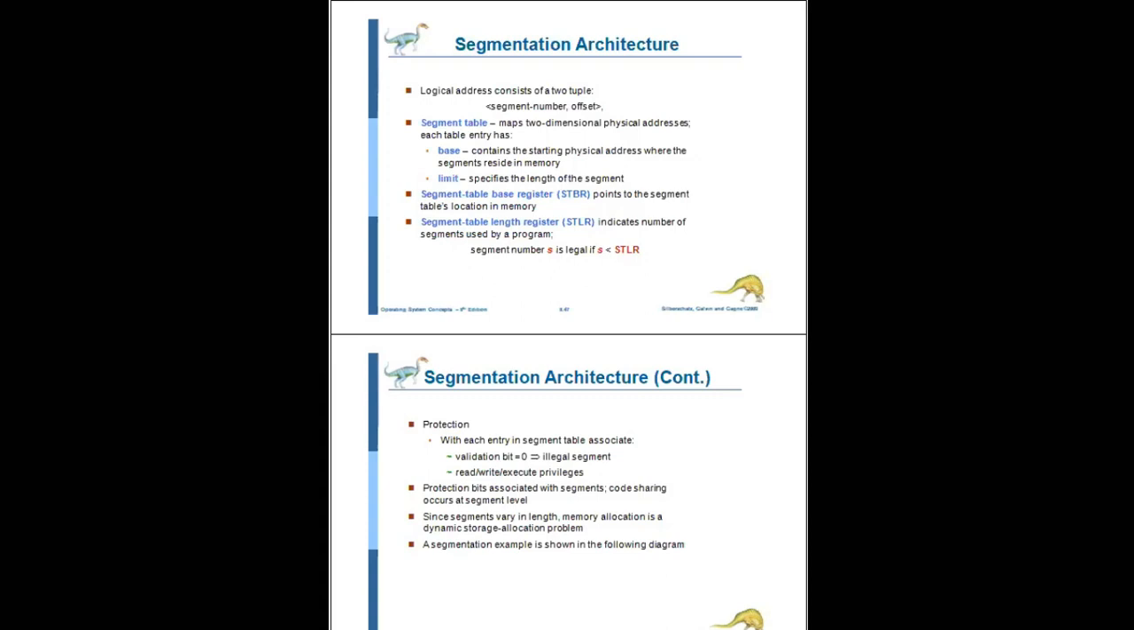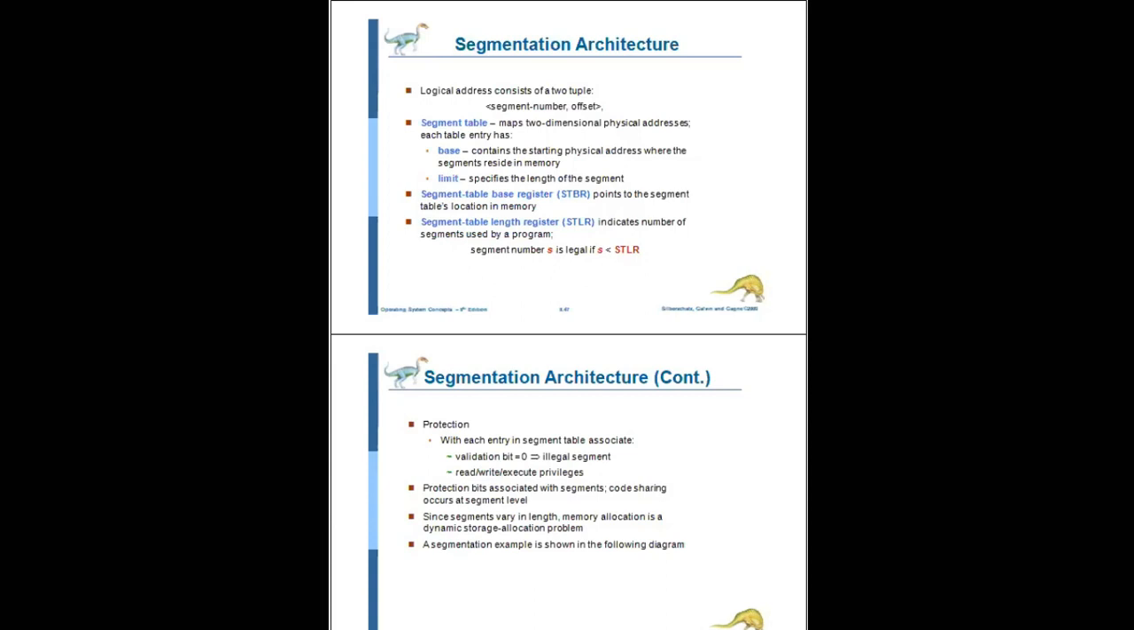So segment table entries have two types: one is base, another one is limit. Base contains the starting physical address where that particular segment will be stored in the memory. That is the base register. A limit register specifies the length of that particular segment.